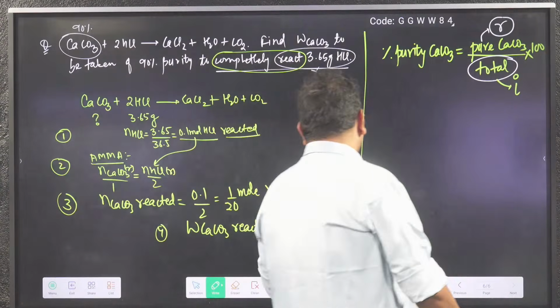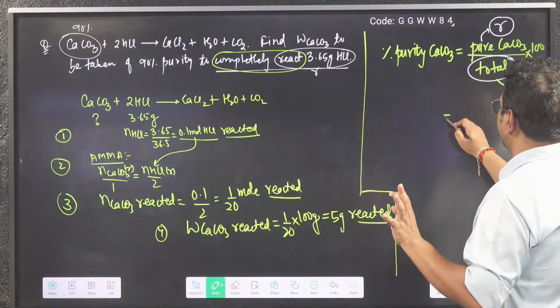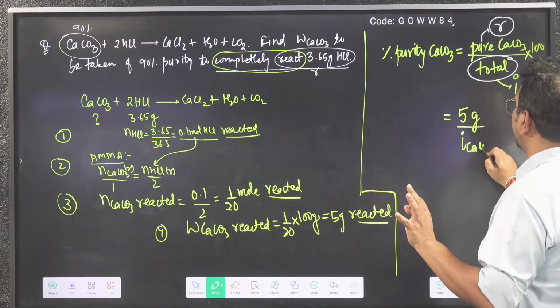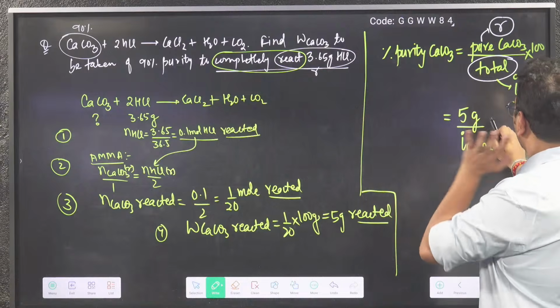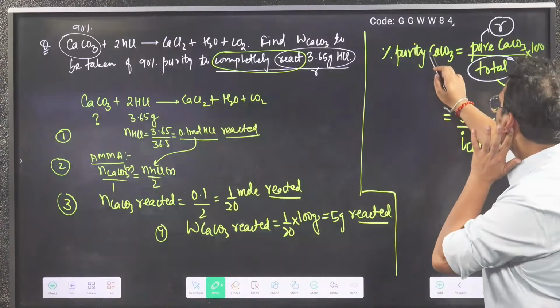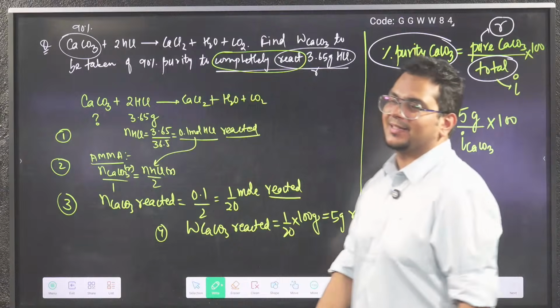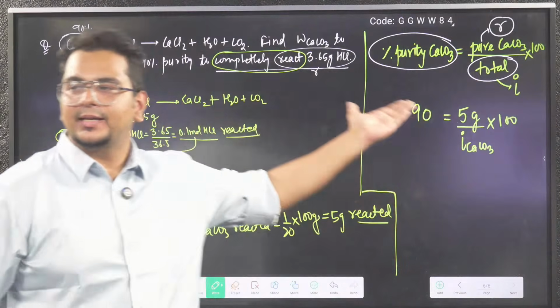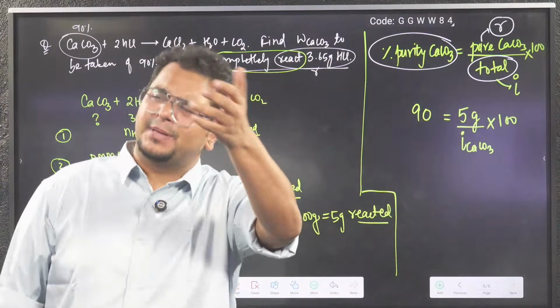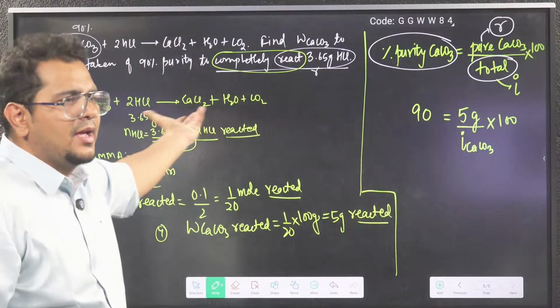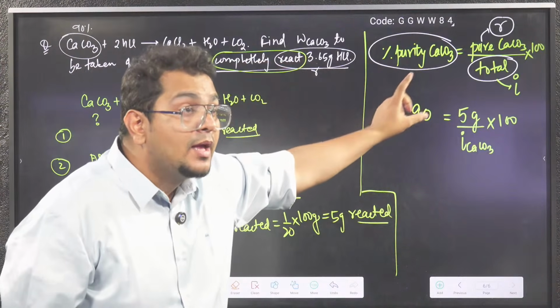Chapandi, how much is the reacted CaCO3? Sir, 5 gram. Initial CaCO3 that has to be taken, I don't know. Purity of CaCO3 is given as 90%. See now, again a percentage is given. They just change the name of the percentage from percent yield. They are calling it percent purity. So percent purity given is 90.